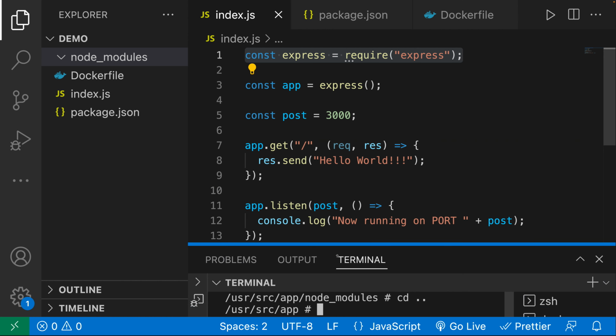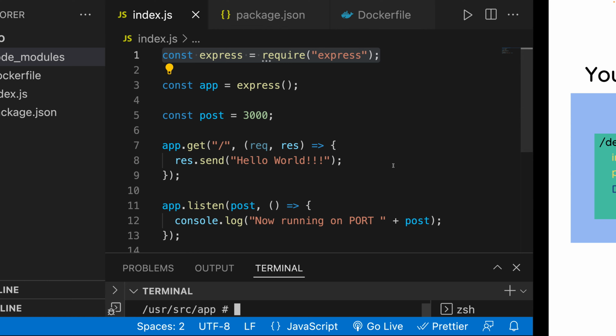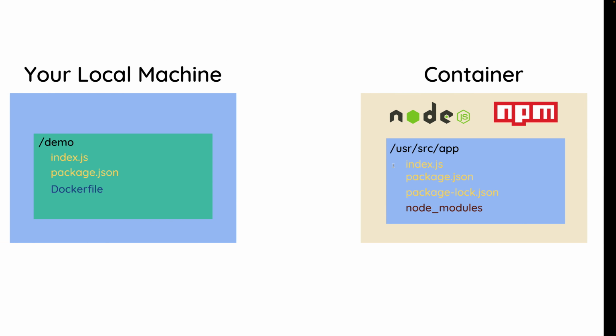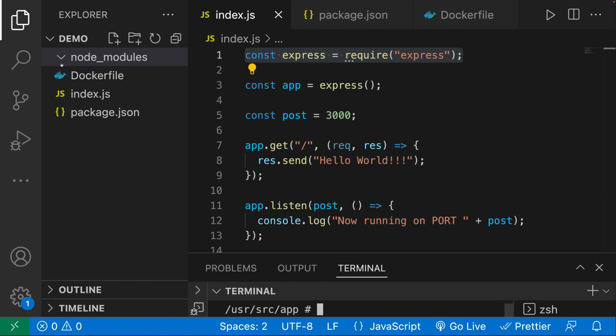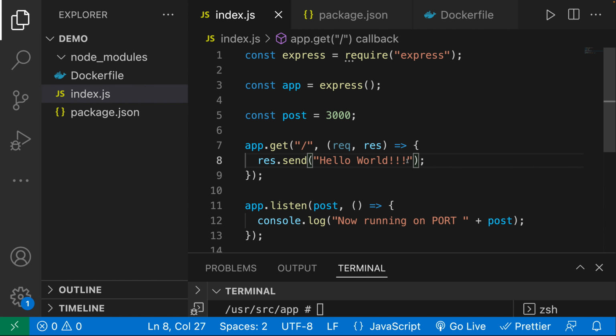So enough of that. We have just created this wonderful volume, and we should have our application running on localhost 8080. Let's go ahead and make a change and see if this works. So I'm going to say hello world. You know what? I'm going to say goodbye world. There are too many hello worlds out there. Goodbye world. I'm going to go ahead and save this now.